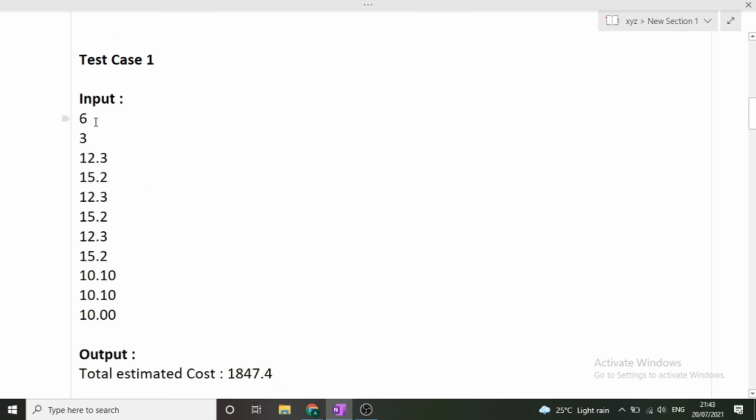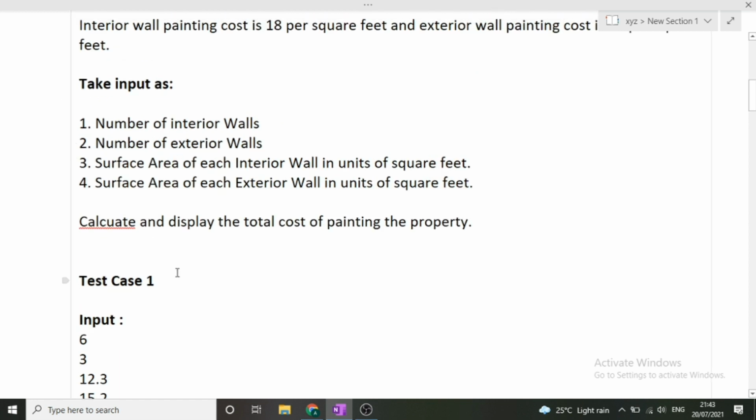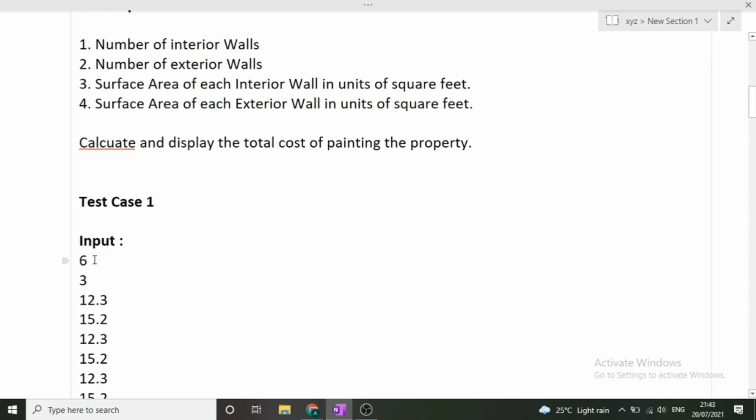Now what is the test case? I have told you the test case will be in this format. The first number will denote the number of interior walls, that is 6. So here 6 is the number of interior walls. Second is the number of exterior walls. So this 3 will denote the number of exterior walls in the house.